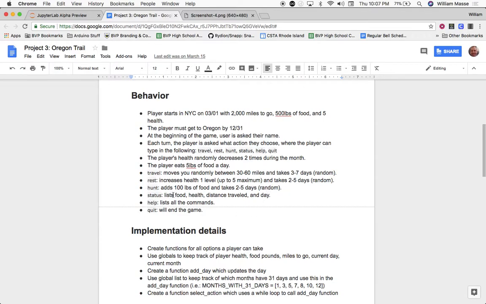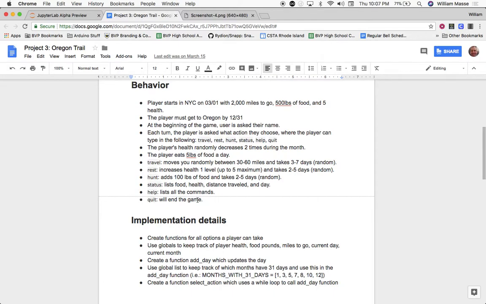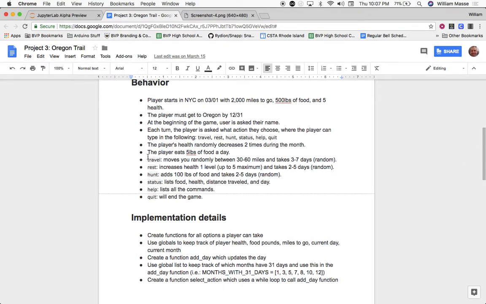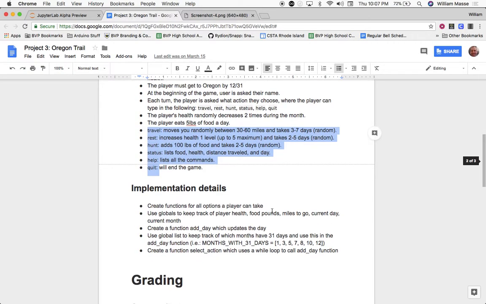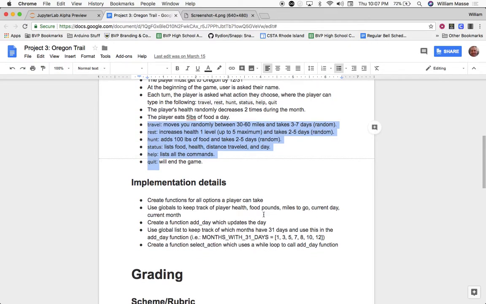And then we'll just have some helper commands. Status will list the status of your food, your health, the distance that you've traveled, and the current day. Help will list the various commands. Quit will end the game early. And the important thing is that all of these need to be functions. So they need to be functions with definitions. That's basically about it.